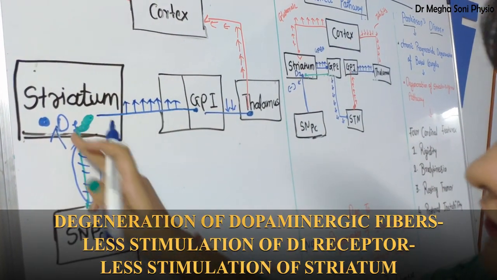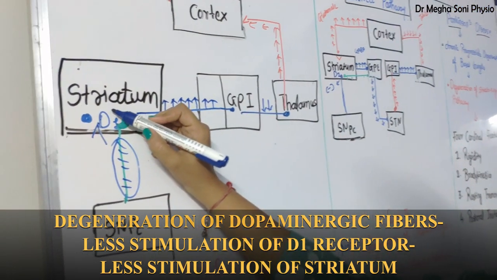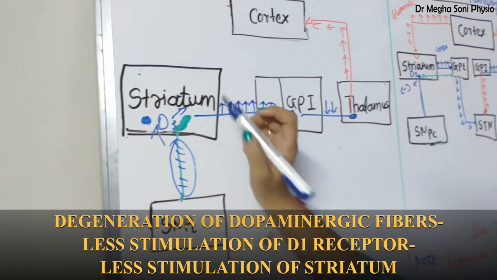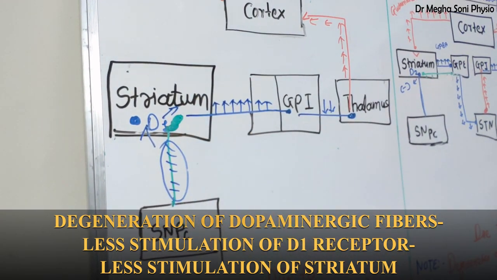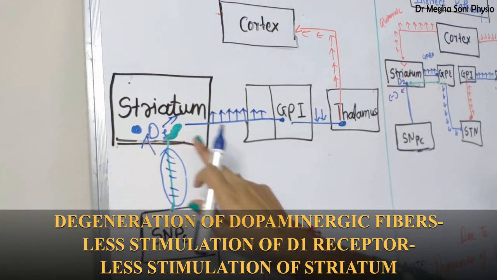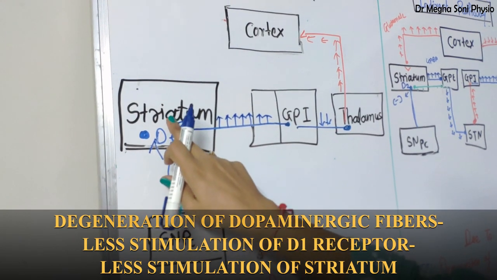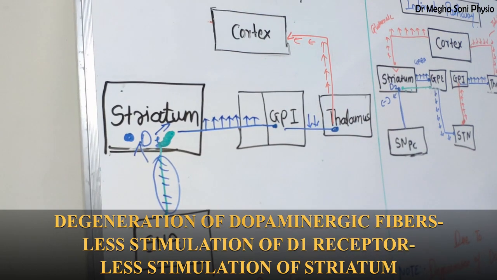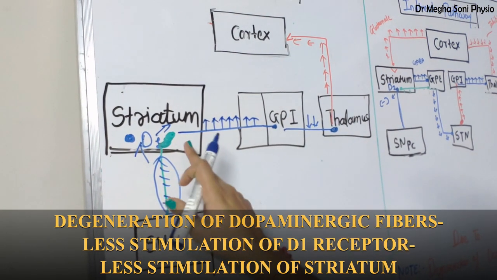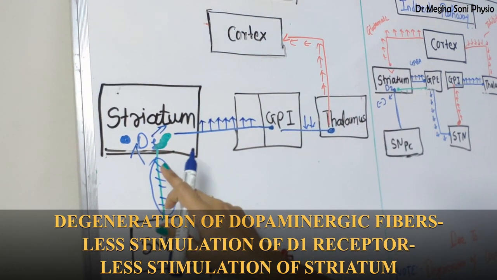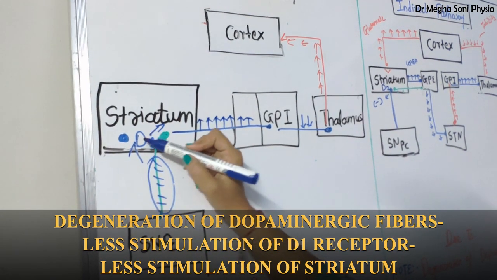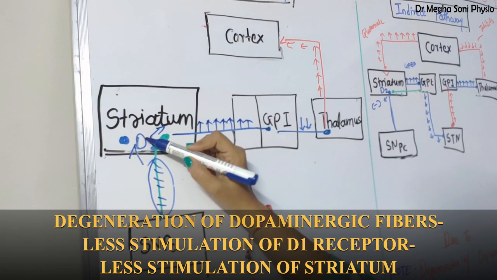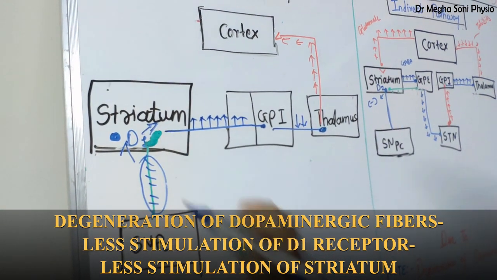Now what happens? If this D1 receptor is not stimulated properly, this D1 receptor cannot stimulate the striatum either. Fine. In the normal pathway, the D1 receptor stimulates the striatum, so striatum secretes more GABA. Now, because of damage over here, it is not sufficient enough to stimulate the D1 receptor, so the D1 receptor is not able to stimulate the striatum.